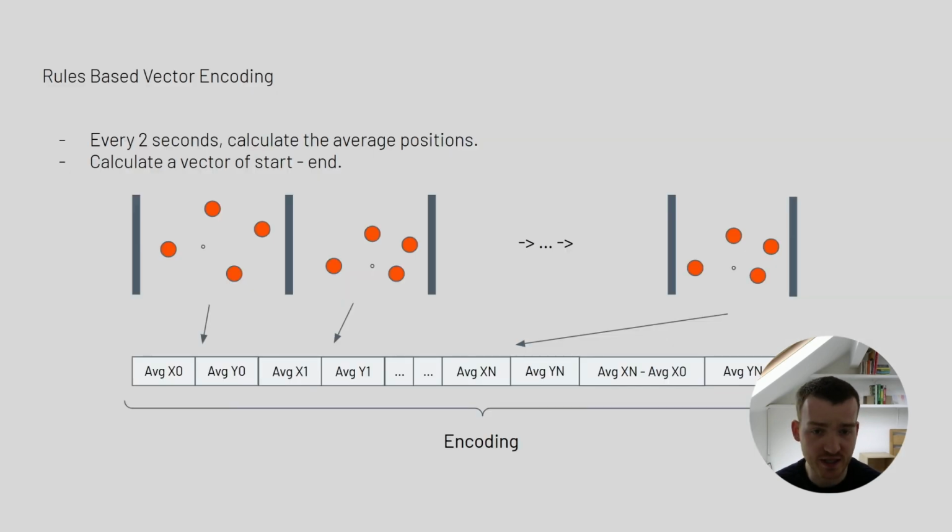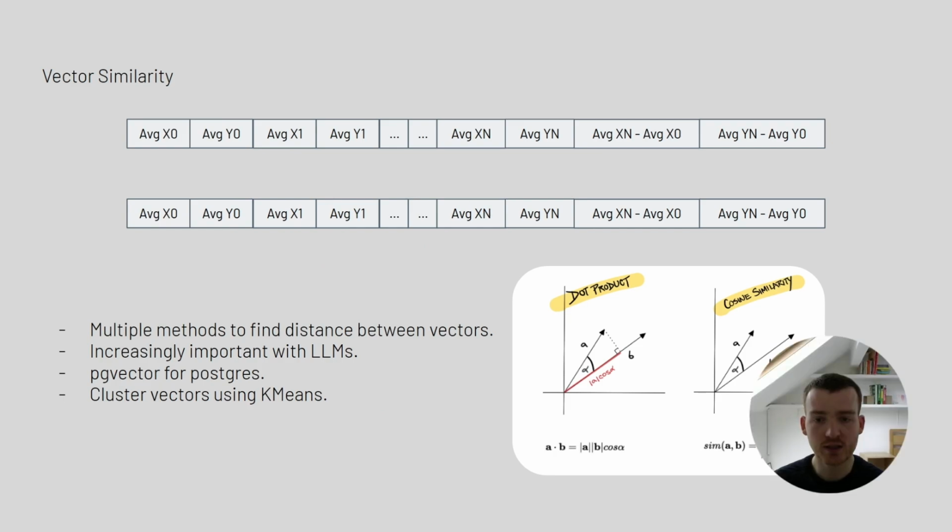Our first method was to take a freeze frame every 2 seconds, work out the average positions of the players, and use this to create a vector encoding. Once we have this encoding, there are ways to find the similarity, for example, the dot product.